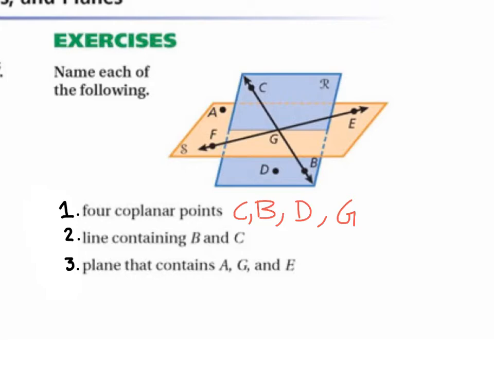What is a line containing B and C? Line BC. So we put BC, and then we have to put the line with the 2 arrows on top. What is a plane that contains A, G, and E? Plane S. So we would write plane S.